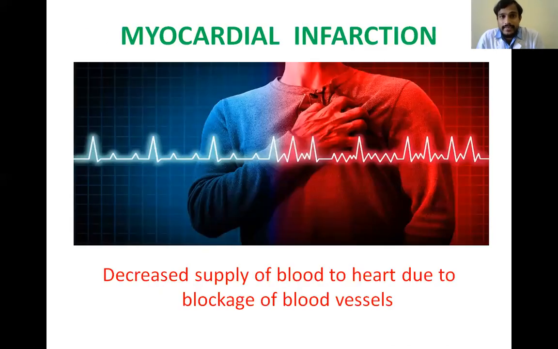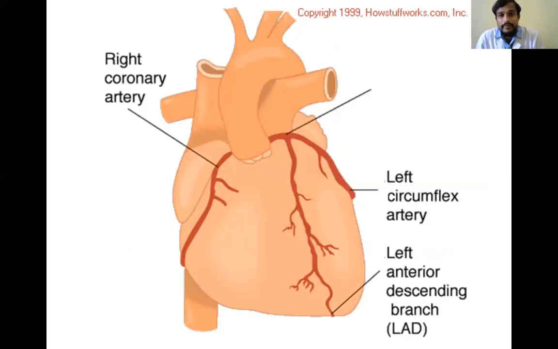So that is about diabetes. And coming to myocardial infarction. This is decreased blood supply to the heart due to blockage of blood vessels. Commonly it is known as heart attack. So coming to the basic thing, we know that the heart supplies blood to all parts of the body, but the heart also needs a supply of blood, and the heart is supplied mainly by 3 vessels: the right coronary artery, left circumflex, and left anterior descending artery. So this is the basic thing that is happening.